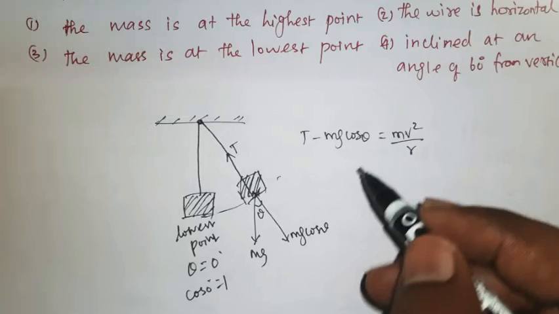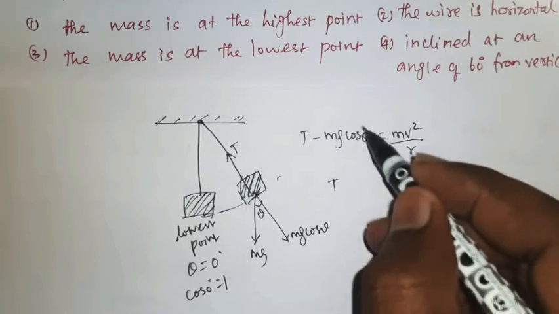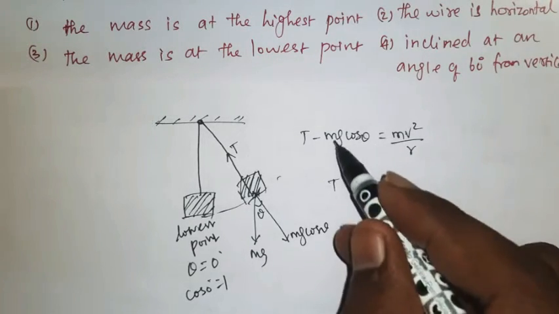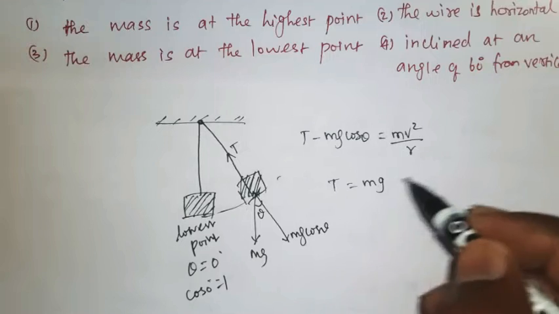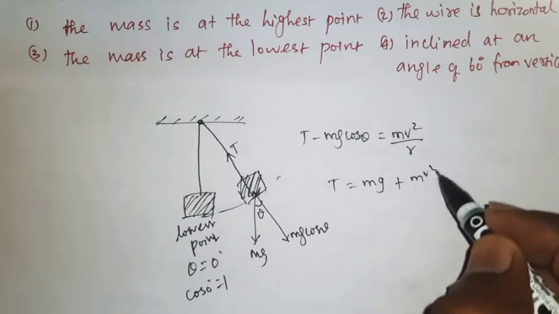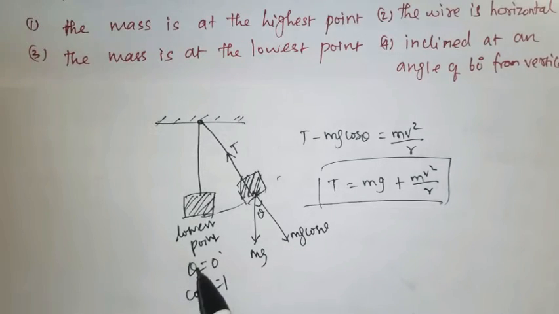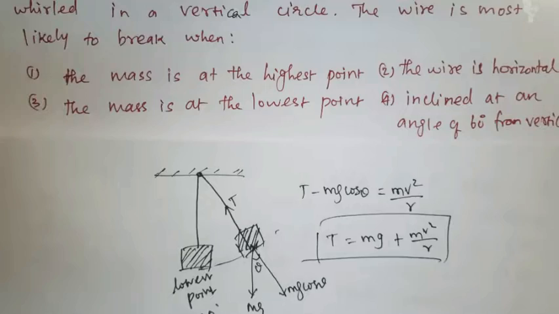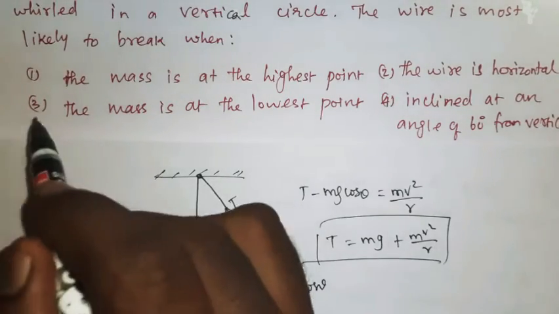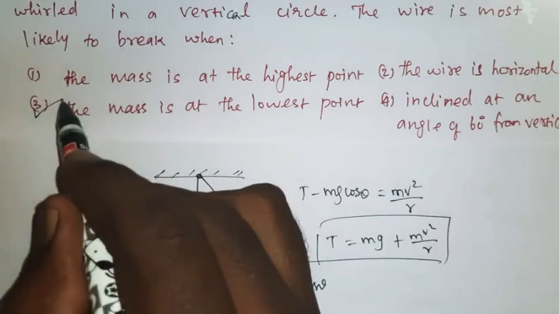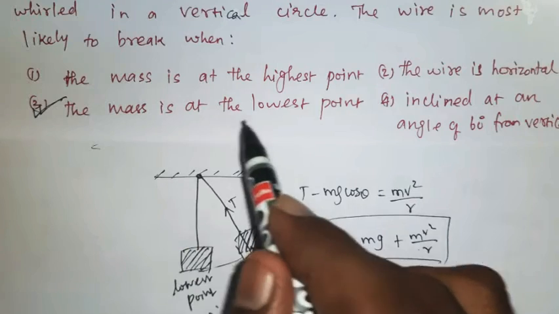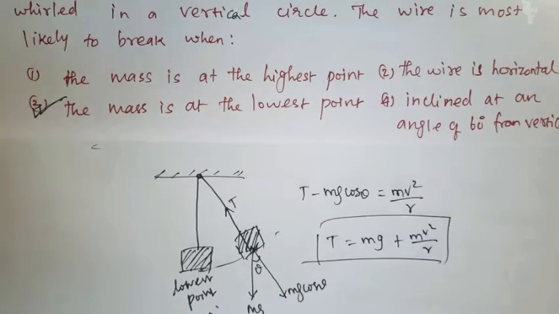So here in mg cos theta, the cos theta value is 1. So T minus mg, mg goes to the other side, T equals mg plus mv square by r. So when the mass is at the lowest point, the tension will be maximum, so the wire is most likely to break. According to that, the third option is the right answer: the mass is at the lowest point.